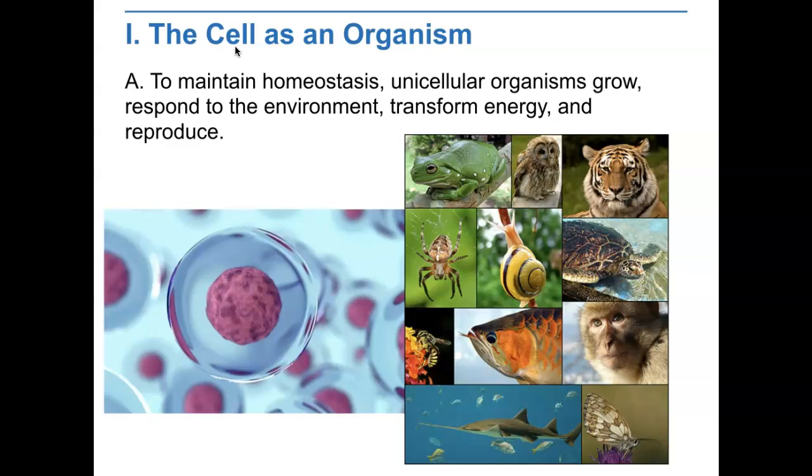The cell as an organism. To maintain homeostasis, unicellular organisms grow, respond to the environment, transform energy, and reproduce. Unicellular organisms include both prokaryotes and eukaryotes. Prokaryotes, especially bacteria, are remarkably adaptive. Bacteria live almost everywhere: in the soil, on leaves, in the ocean, in the air, even within the human body.